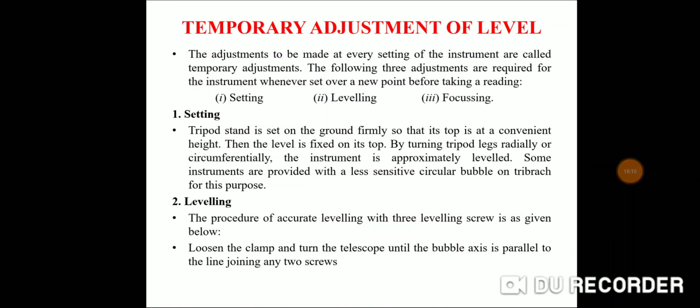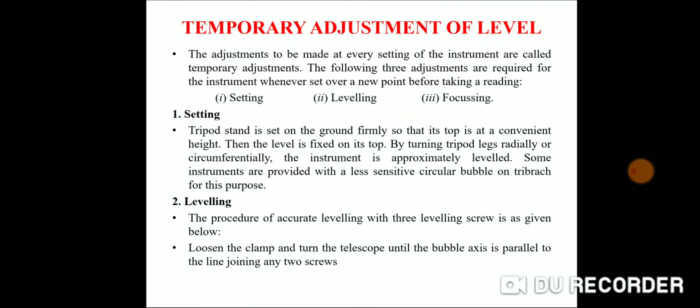Line of sight I have explained, change point, line of collimation. Now, temporary adjustment of dumpy level. The adjustments to be made at every setting of the instrument are called temporary adjustments. The following three adjustments are required for the instrument whenever it is set over a new point before taking a reading: first is setting up, second is leveling up, and third is focusing.